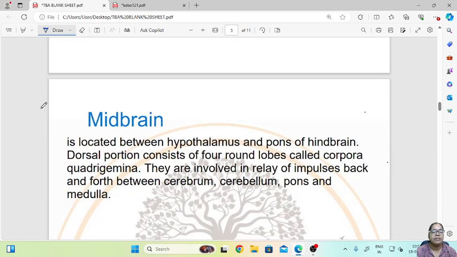Now we will see the second part of the brain, that is the midbrain. The midbrain is located between the hypothalamus and the pons of the hindbrain.